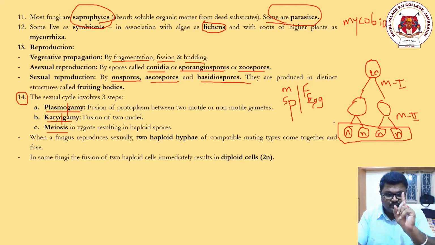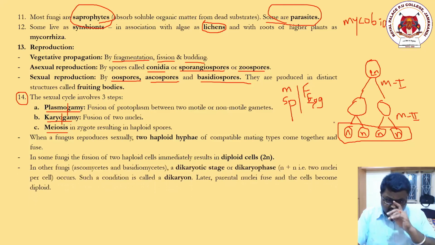One cell produces 4 haploid daughter cells. All 4 are haploid. But in some conditions they become diploid. Understanding?